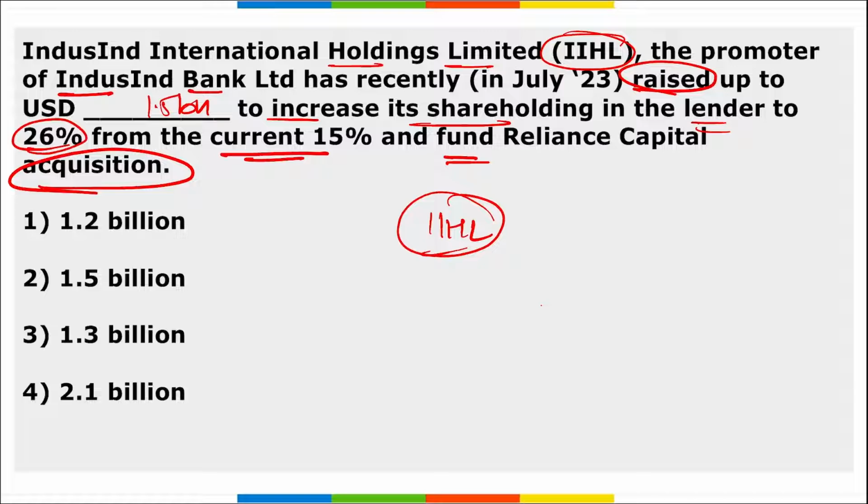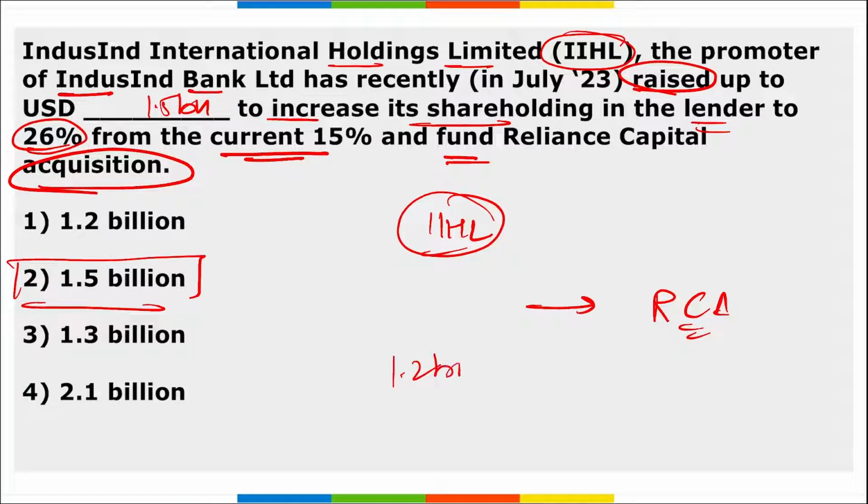This was the first objective. Then the second objective of the capital raising is towards equity participation in the Reliance Capital acquisition. So the right option here becomes $1.5 billion. Next thing, remember IIHL is the sole applicant with a bid amount of $1.2 billion in the process run under the IBC for Reliance Capital Limited.